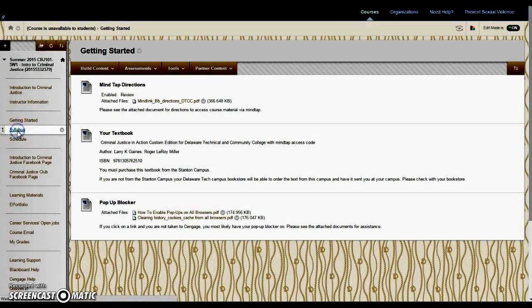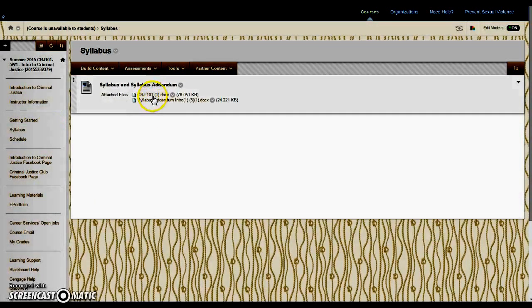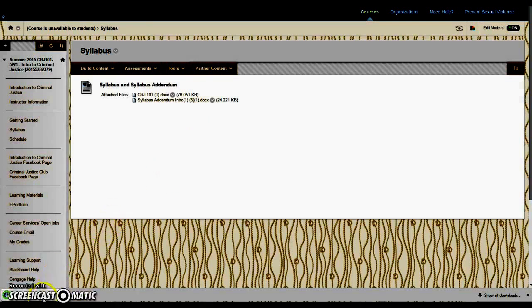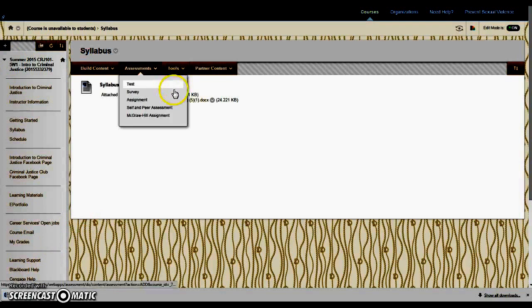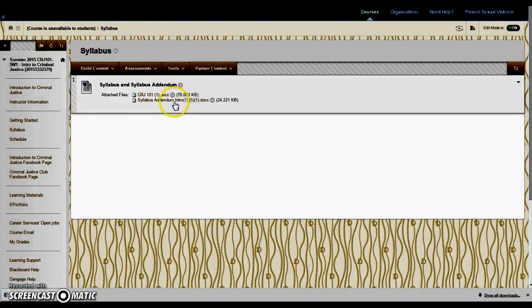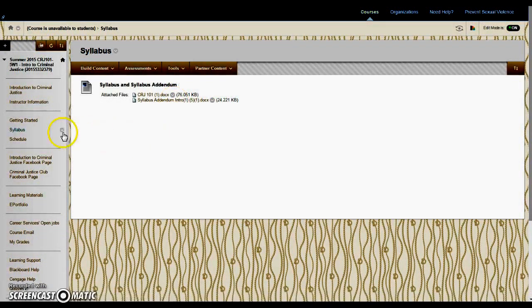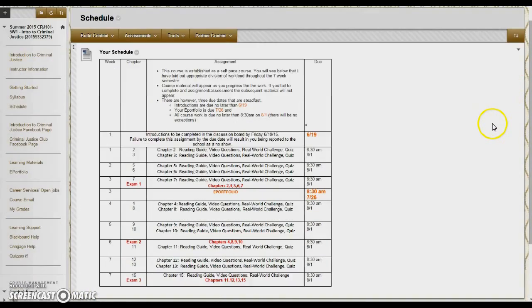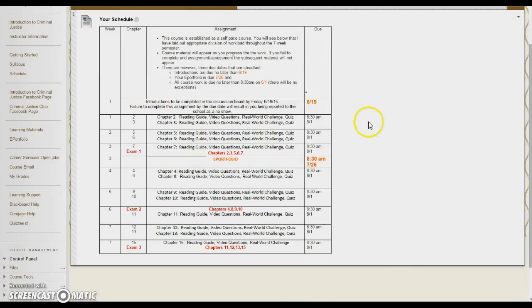Under the syllabus, you can see here that we have the generic syllabus for the course, as well as the syllabus addendum. Please take the time to review both of these documents. Your schedule is posted here. There's some things I'd like to go over with you with regards to your schedule.